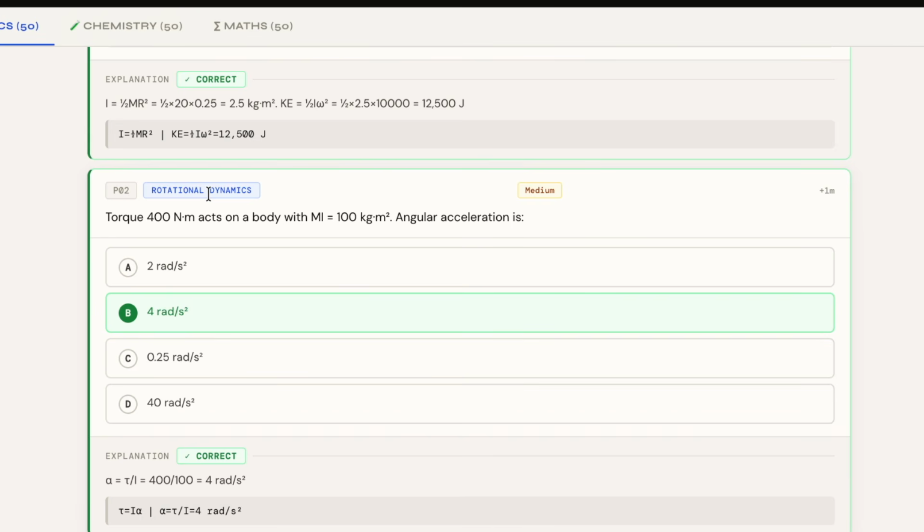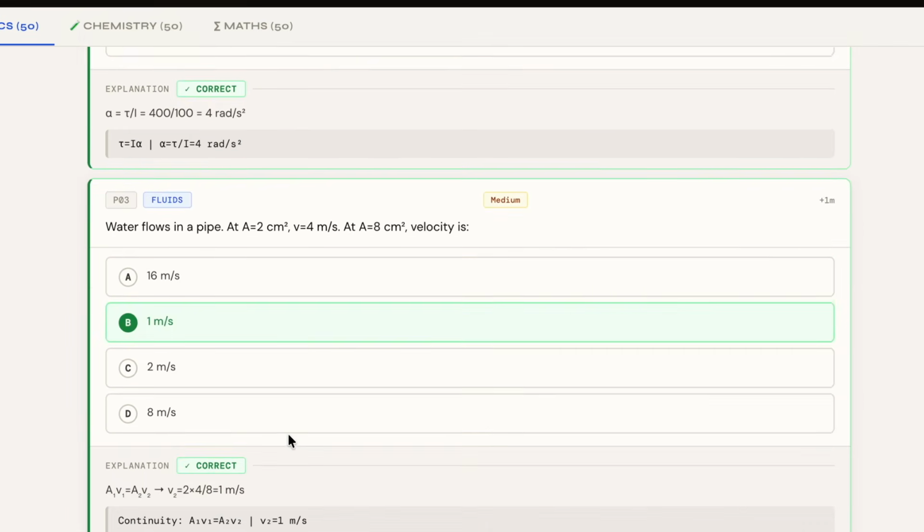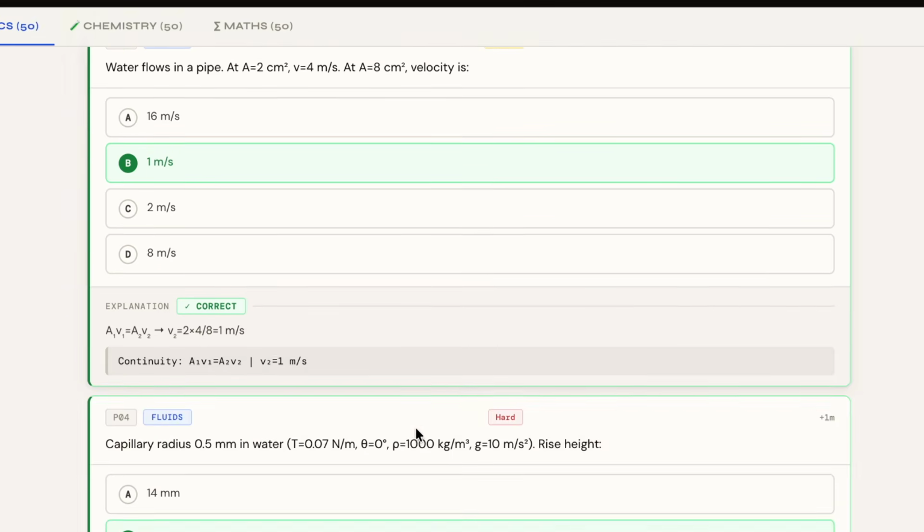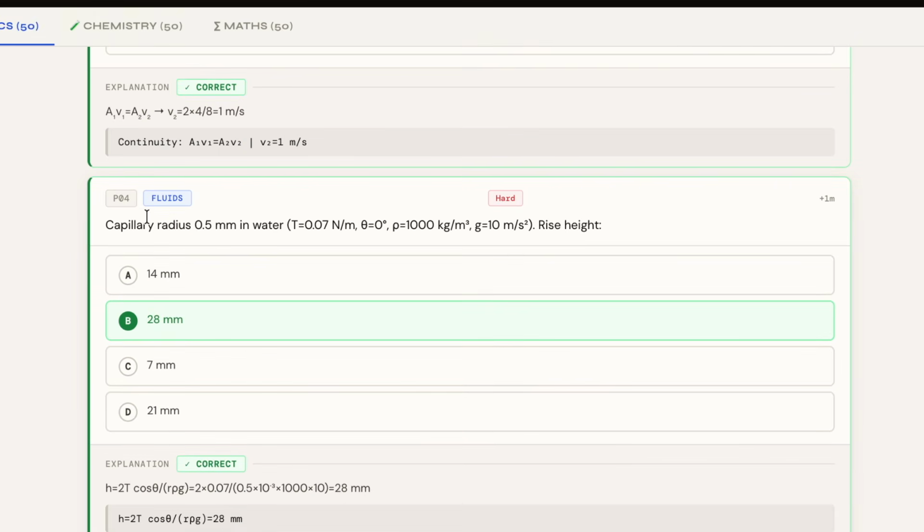As you can see on the screen, for the second question, B is the correct answer. Next, the third question we have is from fluids, and the overall difficulty level is medium, as you can see on the screen, and the correct answer for the same is 1 meter per second, which is B. Next, we have another question from fluids, and this time the difficulty level of the question is hard, and the answer is B, which is 28 mm.